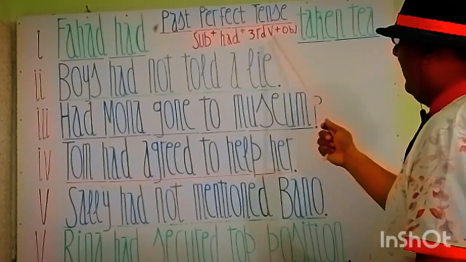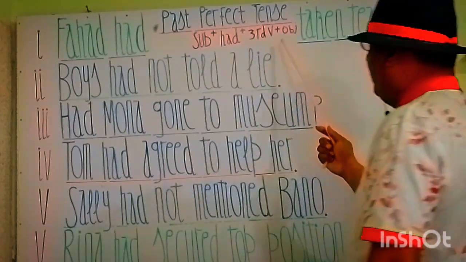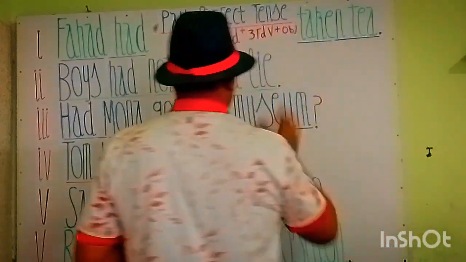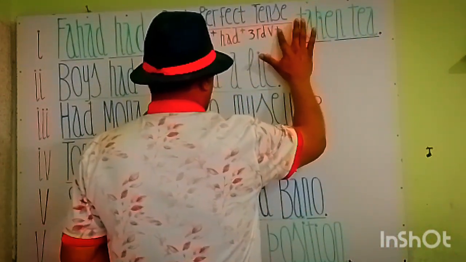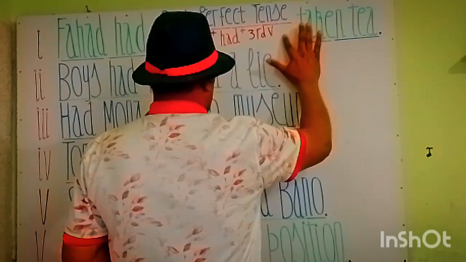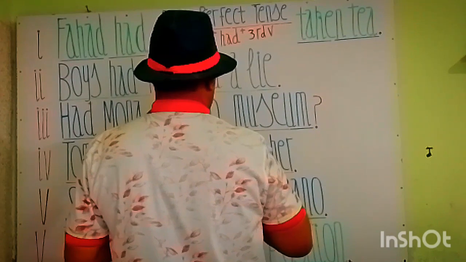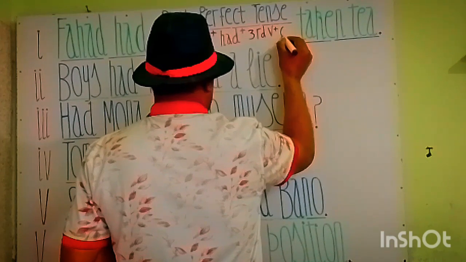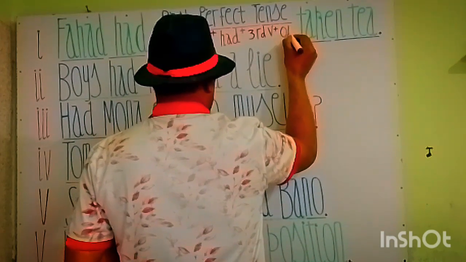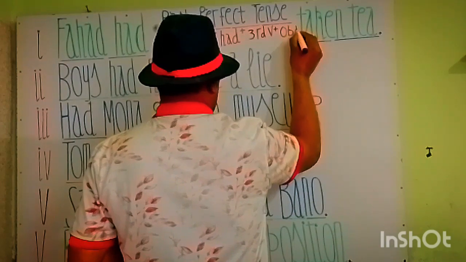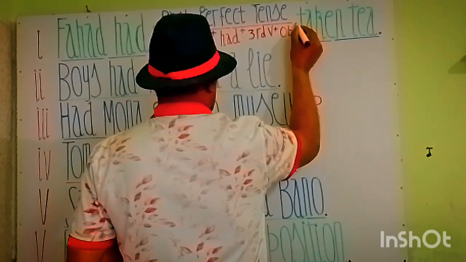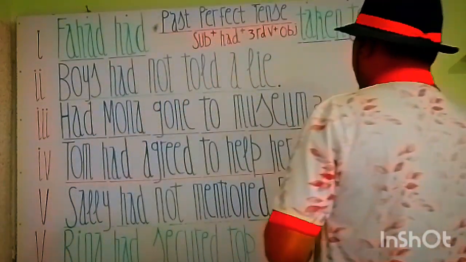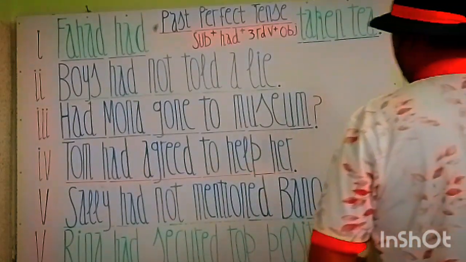Applying this formula we can construct as many positive, negative and interrogative sentences as we want in this tense, and in Urdu we call it fail mazi bai. Let me increase the size of these letters to make them visible. So, subject plus had plus third form of verb plus object.